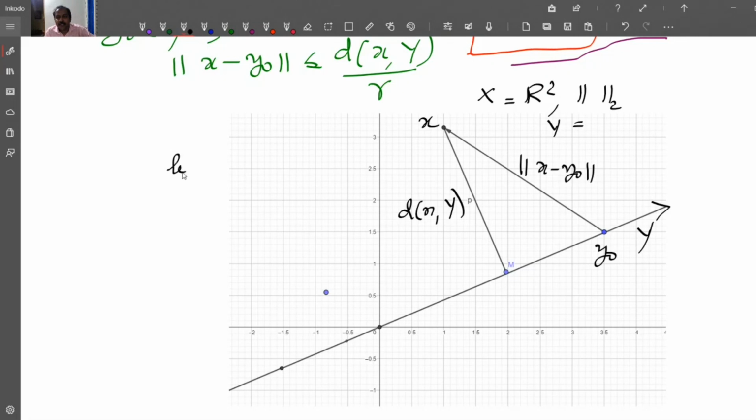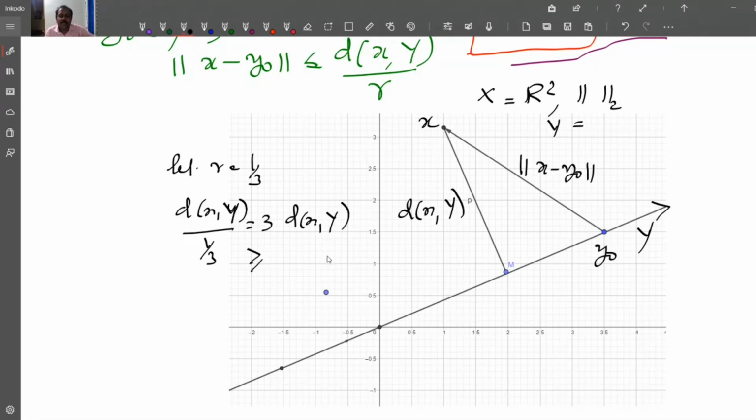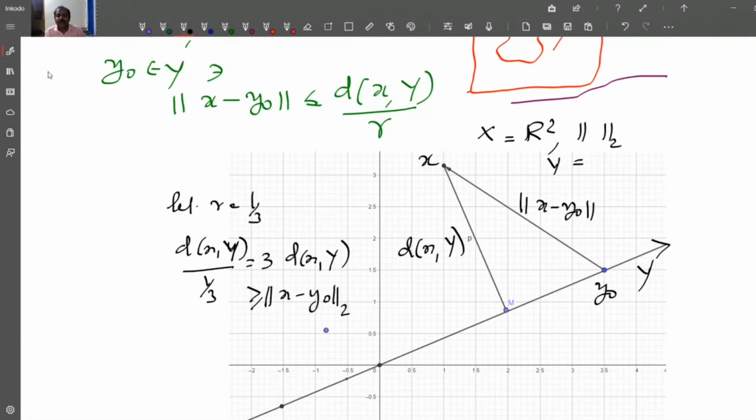Now if you let R be 1/3, then you can see that the distance between x and Y divided by 1/3 is equal to 3 times the distance between x and Y. So this is 3 times this distance, and this quantity is greater than or equal to this distance, the norm of x minus y0. So this is the meaning of this.